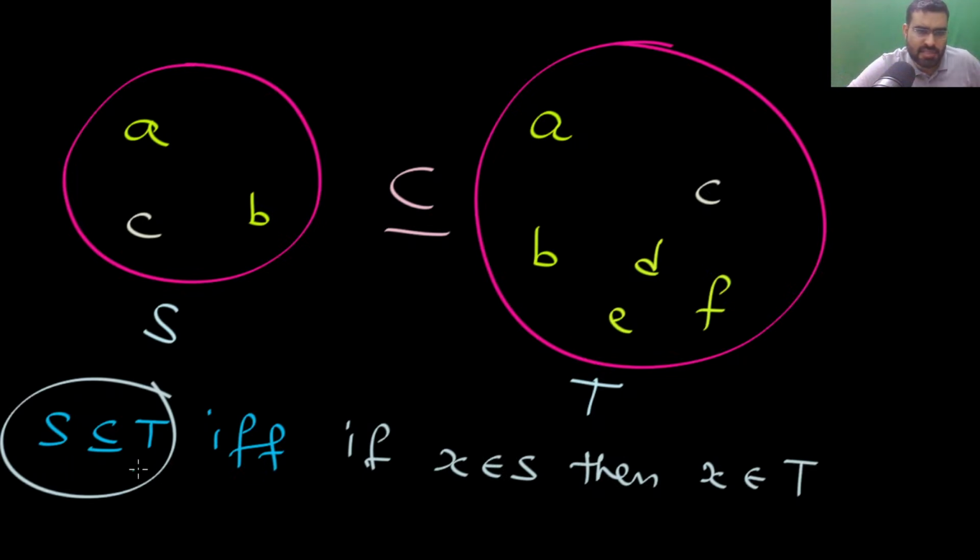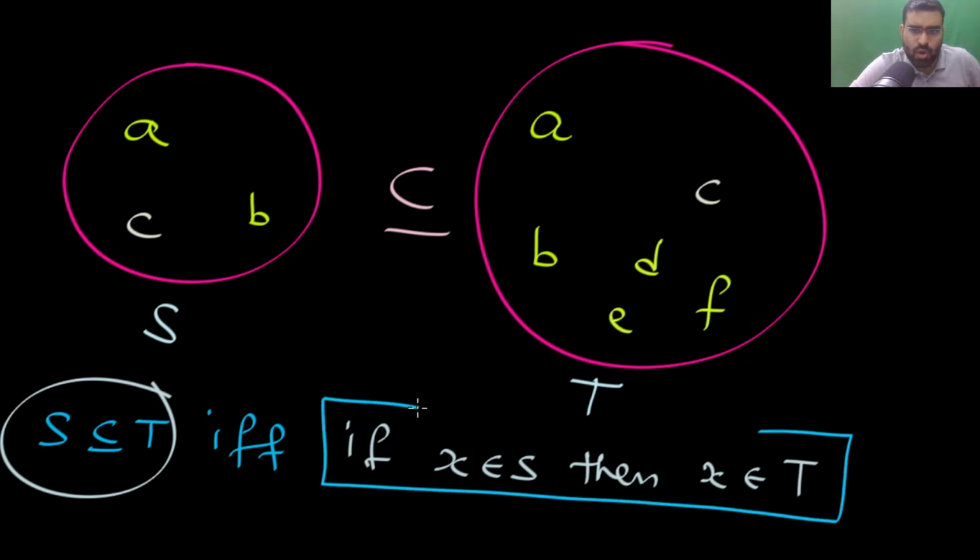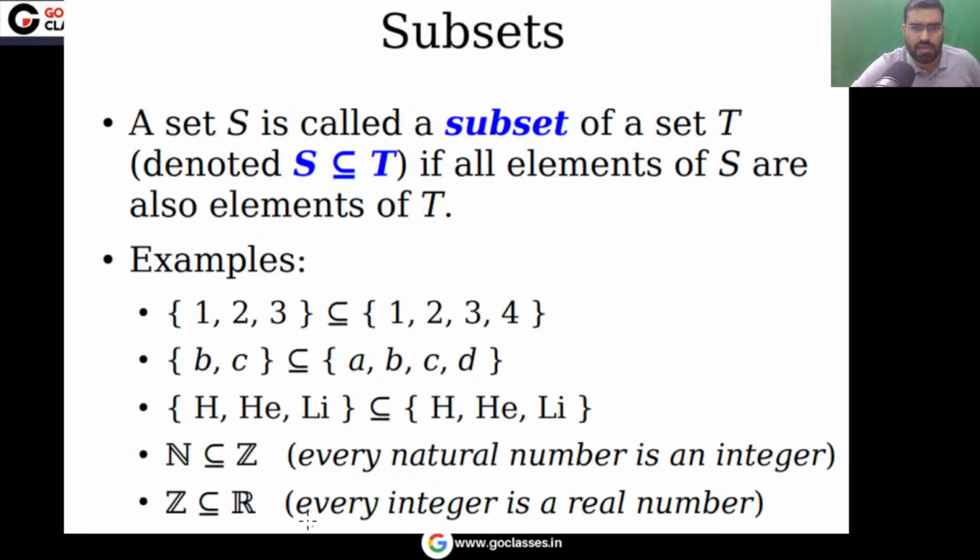Remember, S is a subset of T. It simply means that if any element belongs to S, then that also belongs to T. For example, you can notice this set is a subset of this set because every element is here also. So easily you can see that this is a subset of this set.